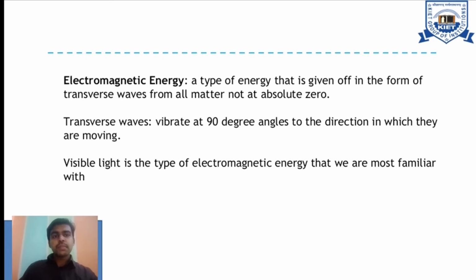Visible light is the type of electromagnetic energy that we are most familiar with. So in electromagnetic energy, we are talking about angles and visible light, but overall it is the type of energy given off in the form of transverse waves from all matter, not at absolute zero.